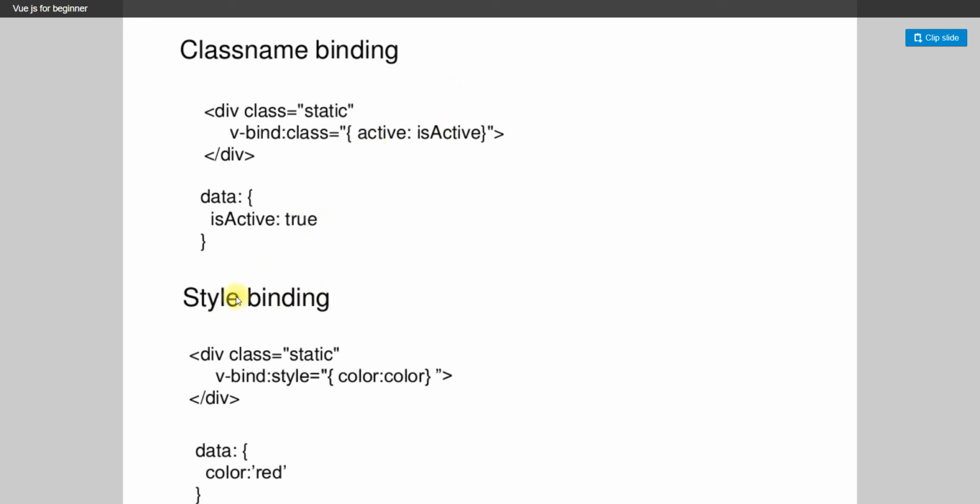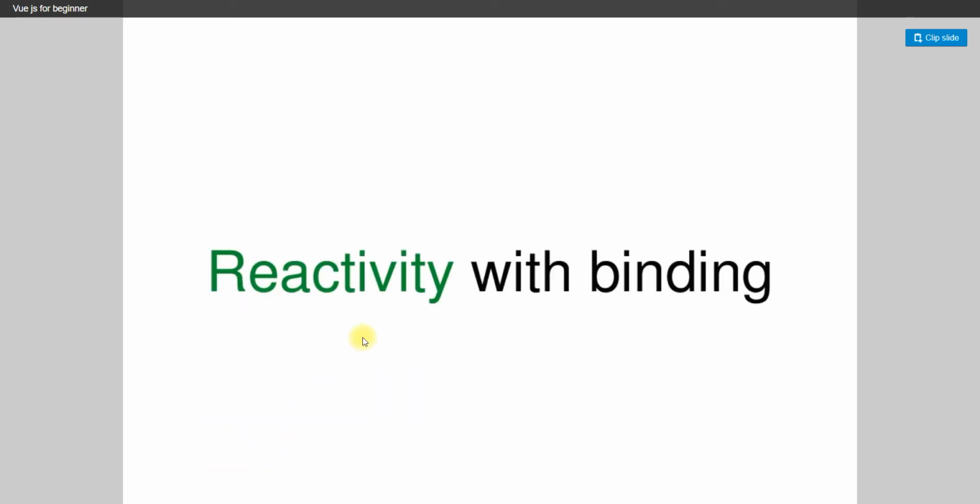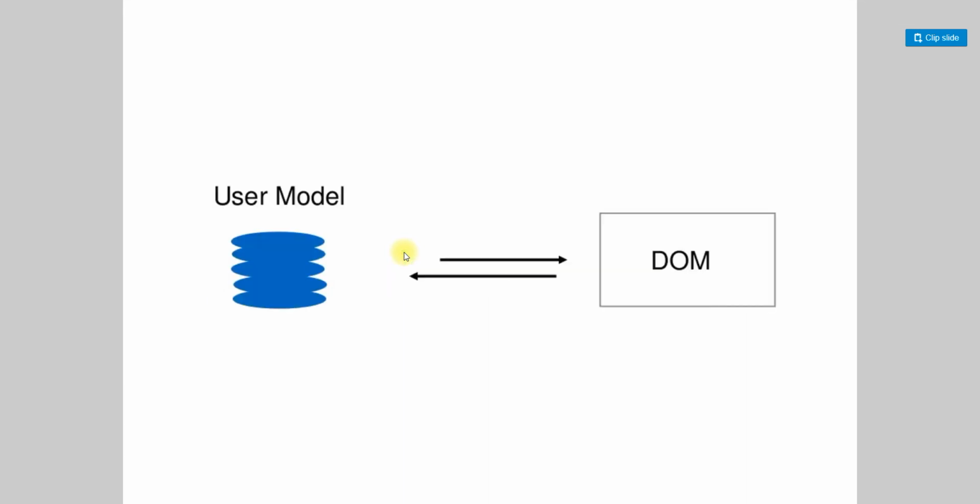Another one is style binding, where we also bind the style. We have the class static, and v-bind:style equal to color, and we bind the color, which is red.